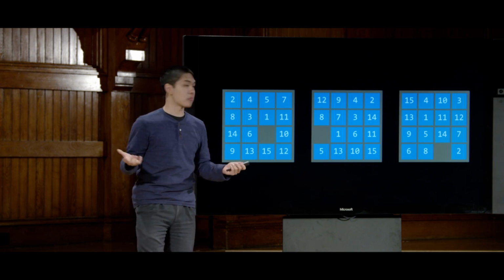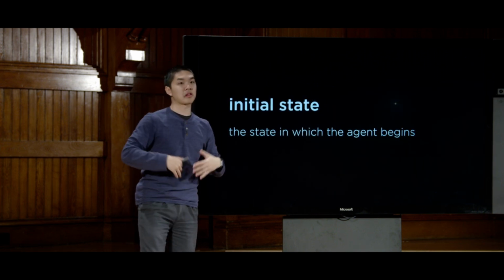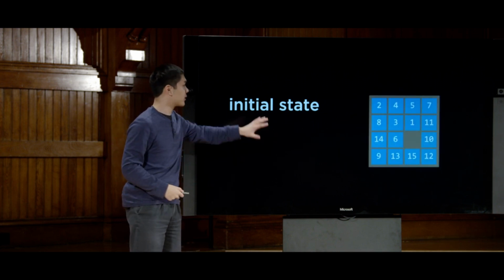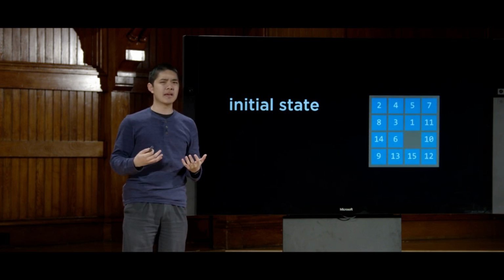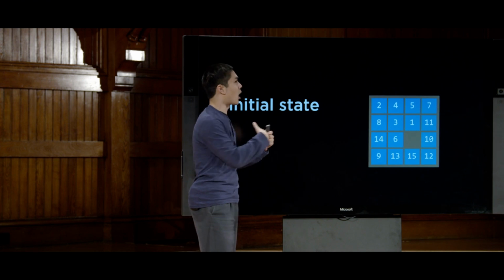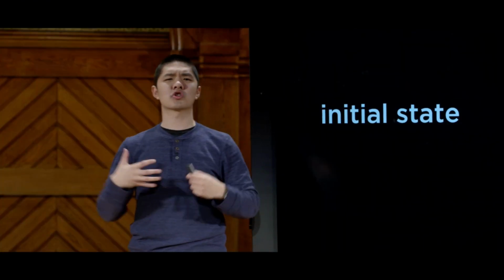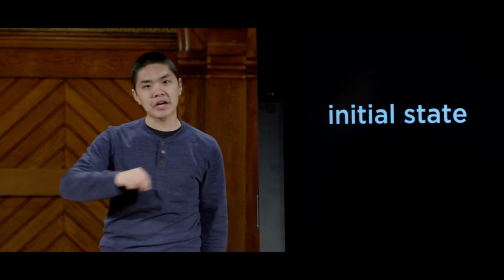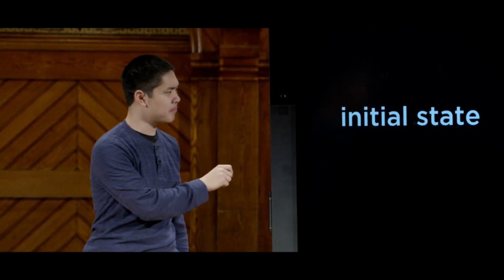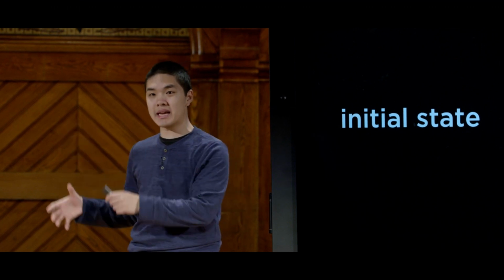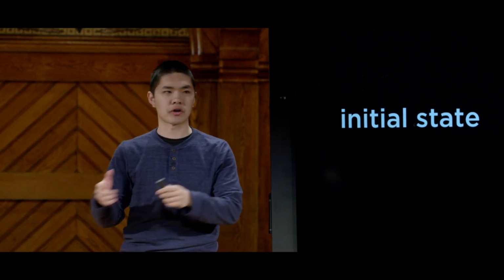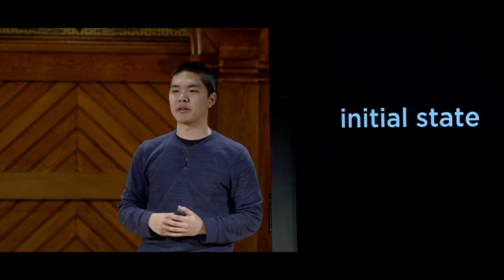So the initial state then, what is that? The initial state is just the state where the agent begins. It is one such state where we're going to start from. And this is going to be the starting point for our search algorithm, so to speak. We're going to begin with this initial state and then start to reason about it, to think about what actions might we apply to that initial state in order to figure out how to get from the beginning to the end, from the initial position to whatever our goal happens to be.